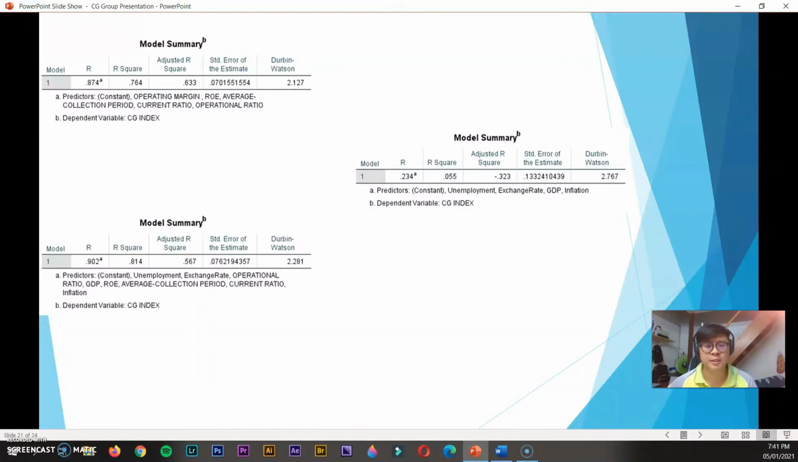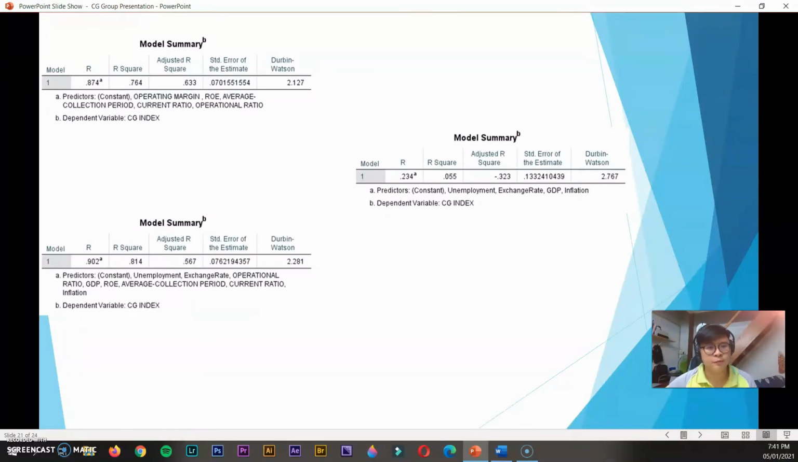Going to the right-hand side, this table indicates the model summary of industry CG index and external factors. The adjusted R-square and Durbin-Watson for external factors are negative 0.323 and 2.767 respectively. CG index and external factors are insignificantly correlated to each other.